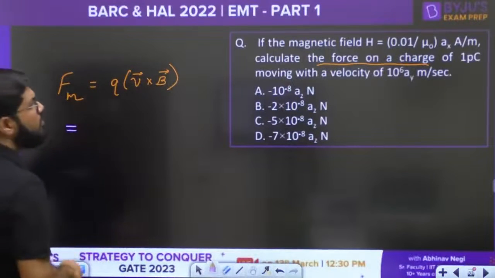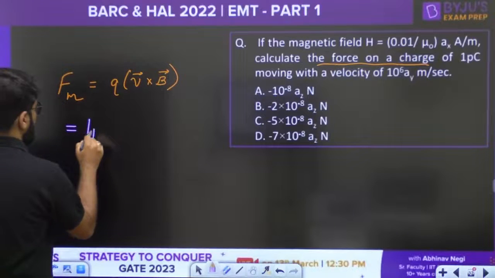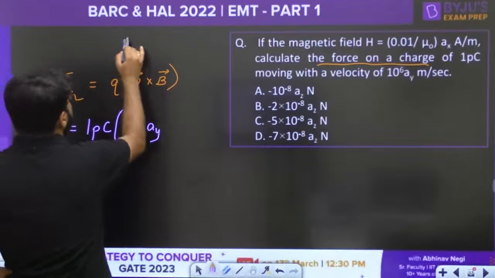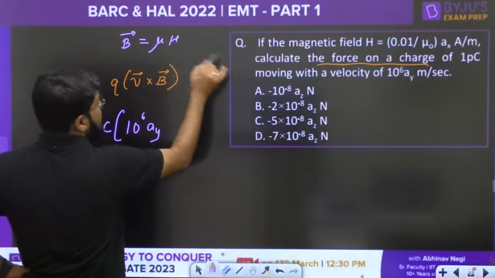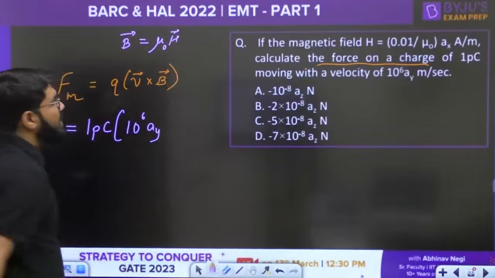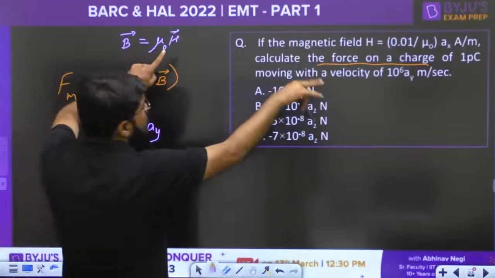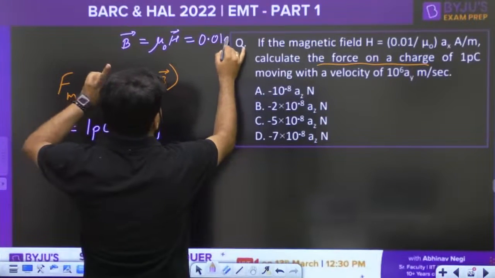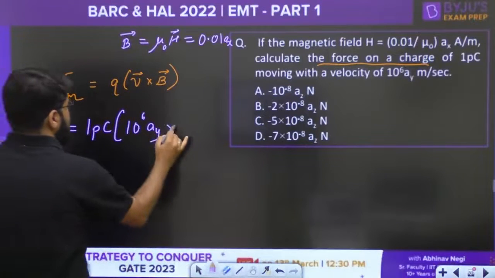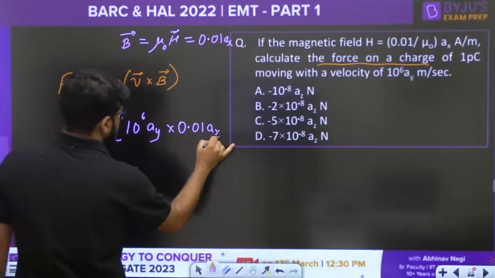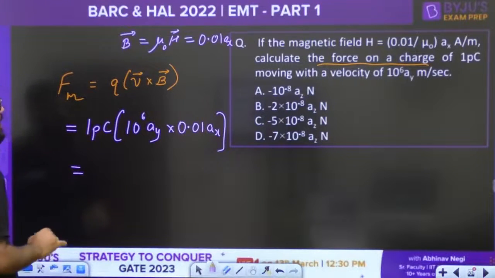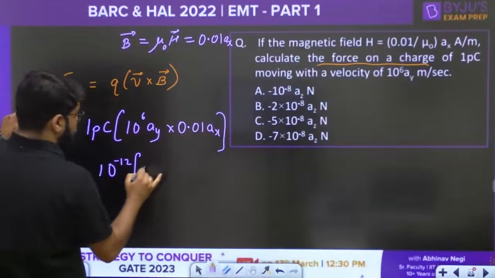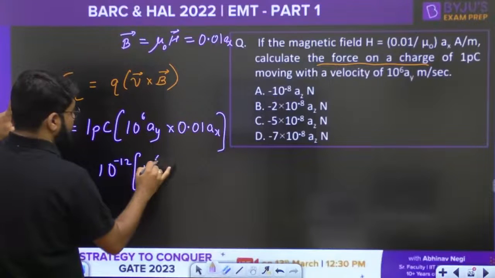Now what is the value of the Q? The Q is 1 picocoulomb. The velocity is 10 raised to the power 6 AY. Right. What is the B field? Now B is given by mu naught into H, since nothing is mentioned, so we'll take it as free space, and mu naught H is 0.01 upon mu naught, so we multiply by mu naught. So this is 0.01 in the X direction. Okay, so this is multiplied by 0.01 AX. So what is the total? See, this is pico. Pico is 10 power minus 12, and this is 10 power minus 2 already. So with 10 power 6, 10 power minus 2 will be 10 power 4.